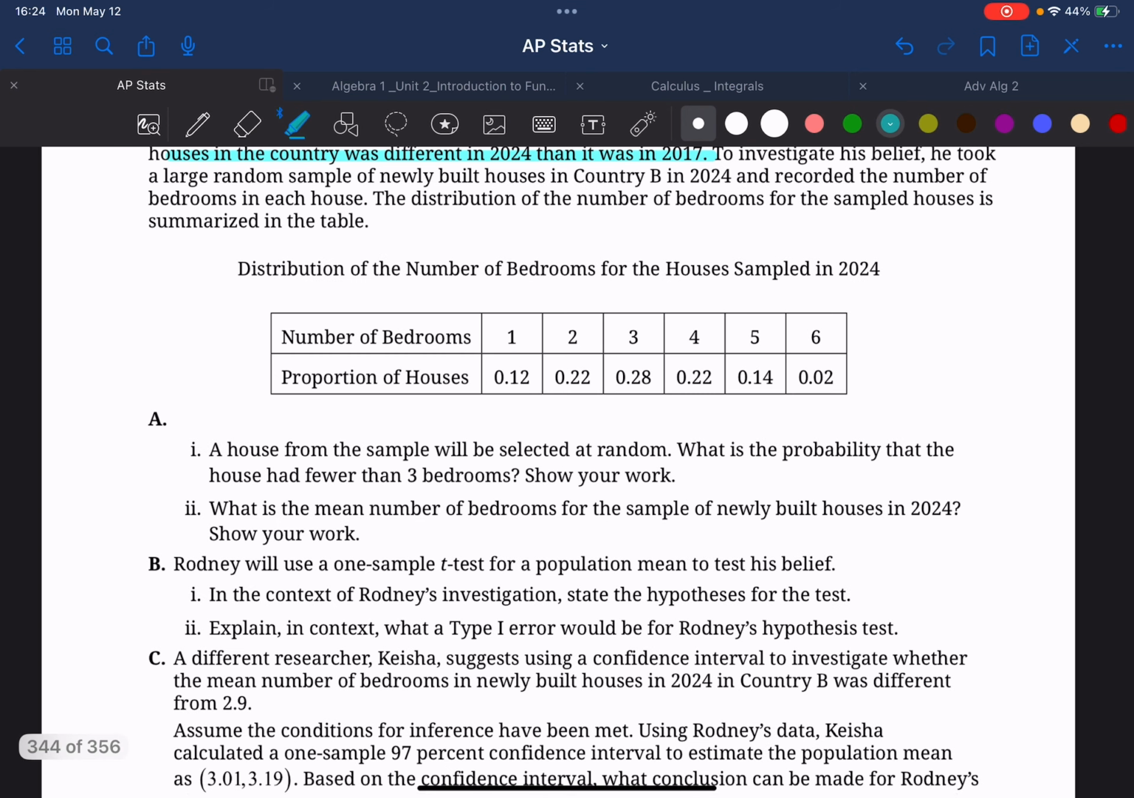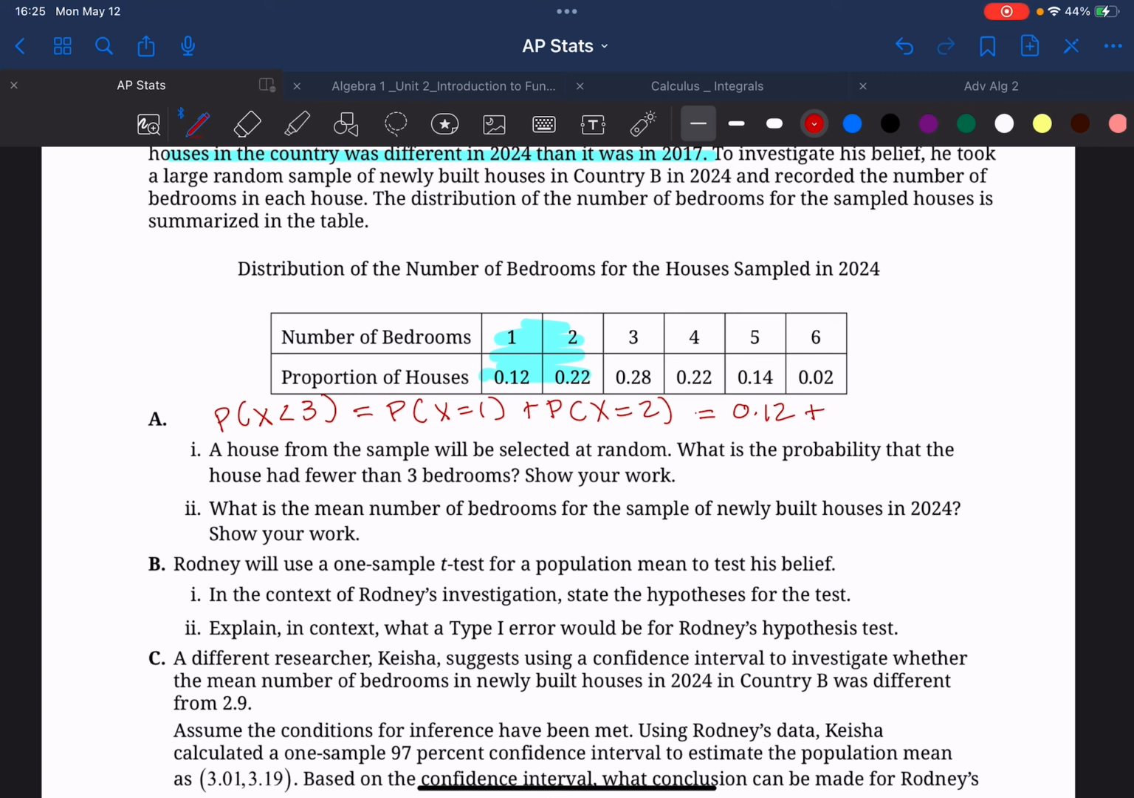Part A, Part 1 says a house from the sample will be selected at random. What is the probability that the house has fewer than 3 bedrooms? Show your work. So fewer than 3 bedrooms is the same as saying the probability of x less than 3, where x is representing the number of bedrooms. Probability of x less than 3 is the same as the probability of x equals 1 plus the probability of x equals 2. And if you see on the table, we have those probabilities here. So this is equal to 0.12 plus 0.22, which is equal to 0.34.